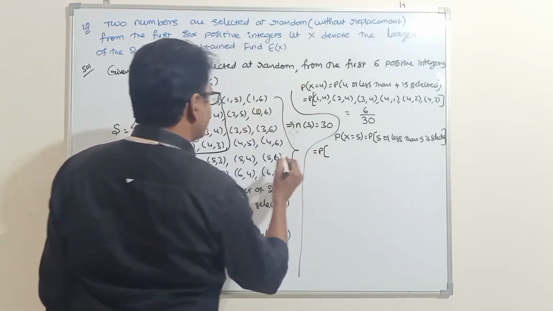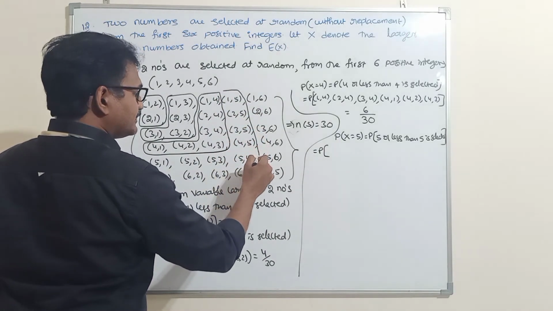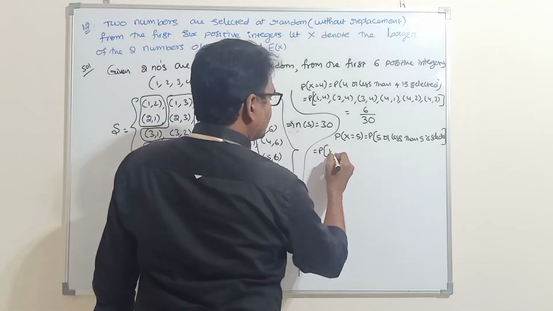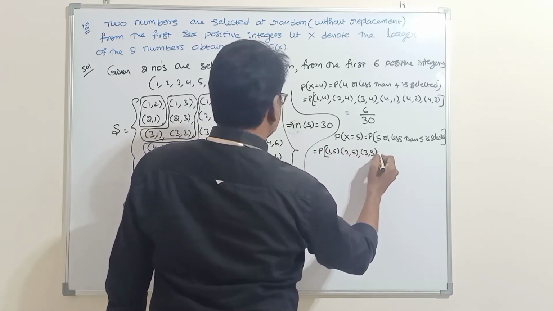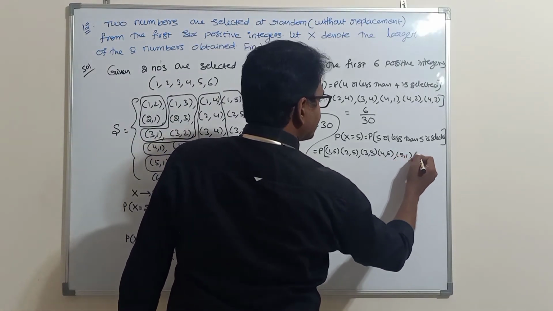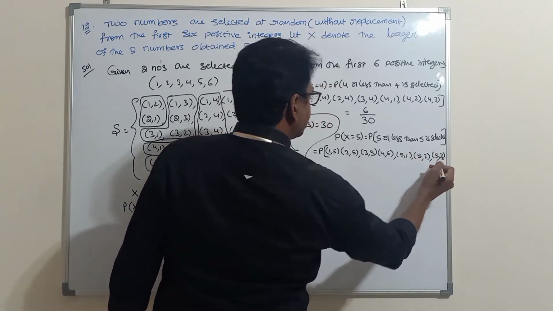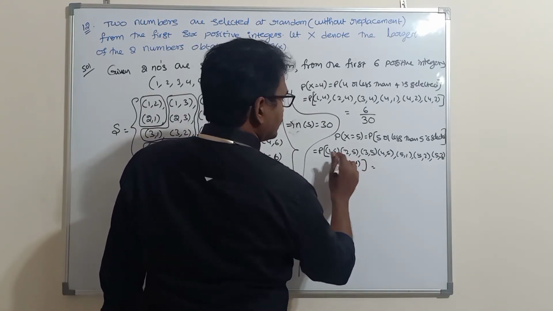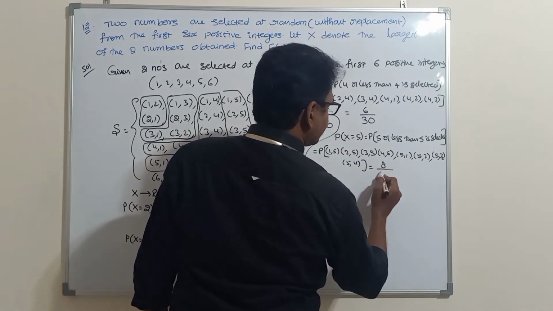You can compare (1,5), (2,5), (3,5), (4,5), next (5,1), (5,2), (5,3), (5,4). So total how many sample points will come? 1, 2, 3, 4, 5, 6, 7, 8. 8 sample points out of 30.